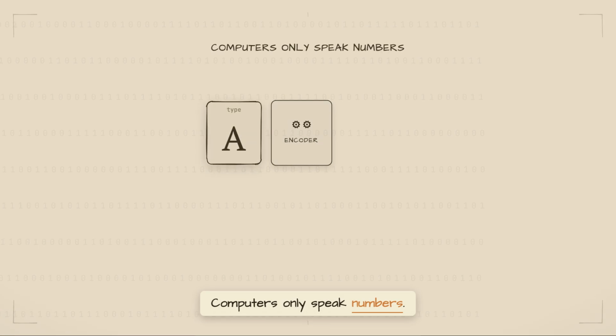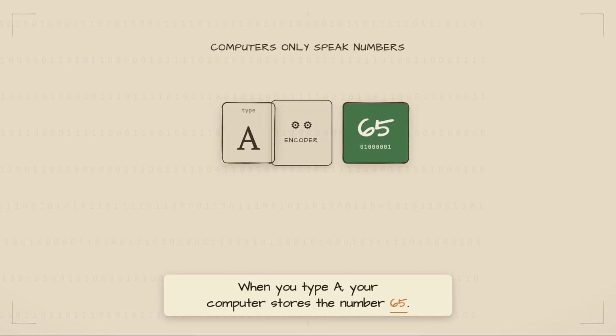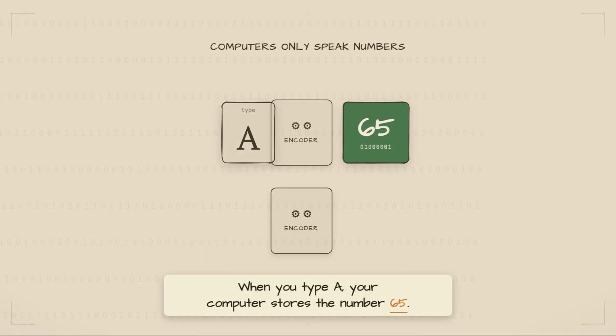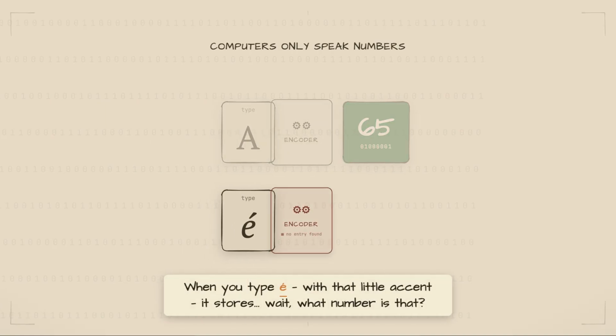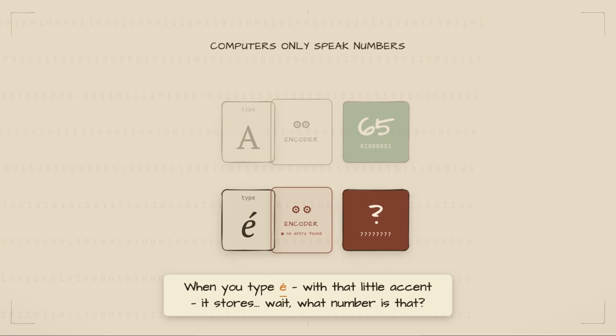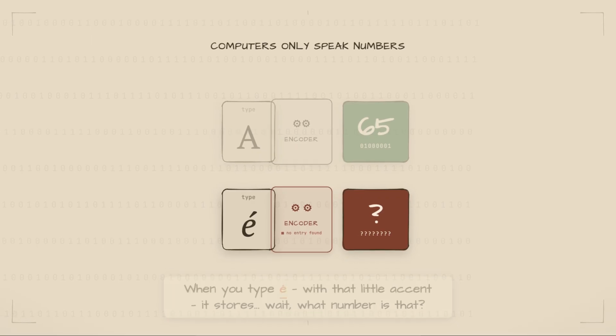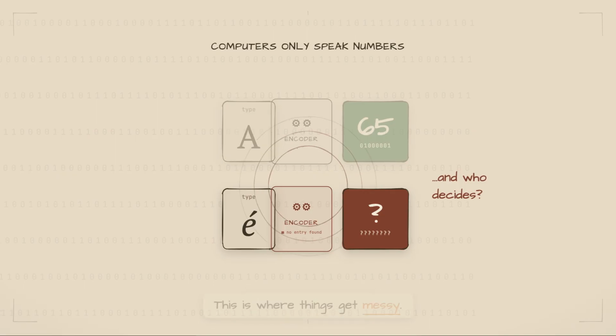Computers only speak numbers. When you type A, your computer stores the number 65. When you type A with that little accent, it stores... wait, what number is that? And who decides? This is where things get messy.